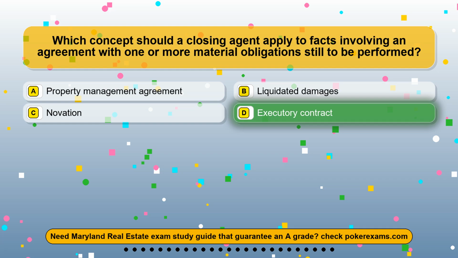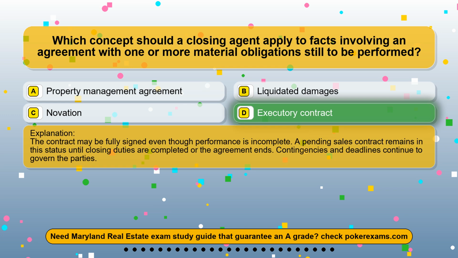The correct answer is option D, executory contract. The contract may be fully signed even though performance is incomplete. A pending sales contract remains in this status until closing duties are completed or the agreement ends. Contingencies and deadlines continue to govern the parties.